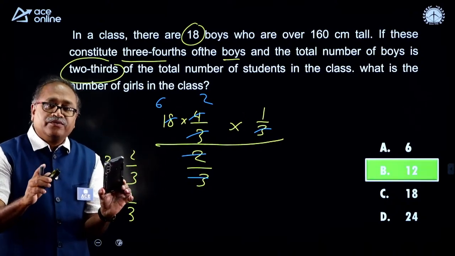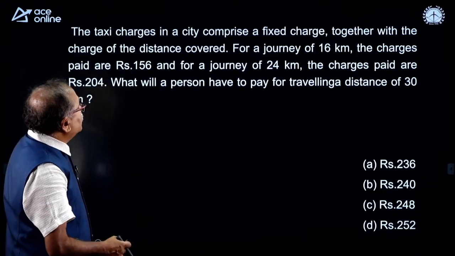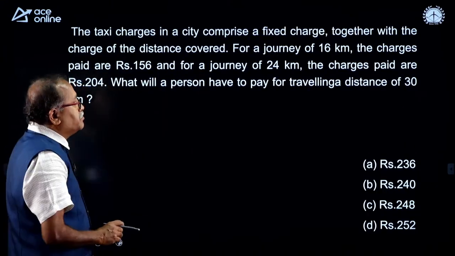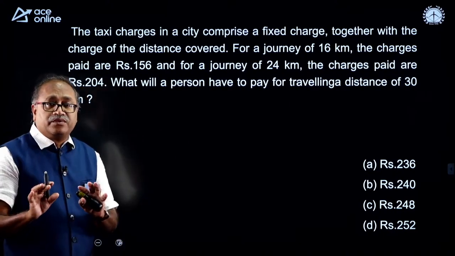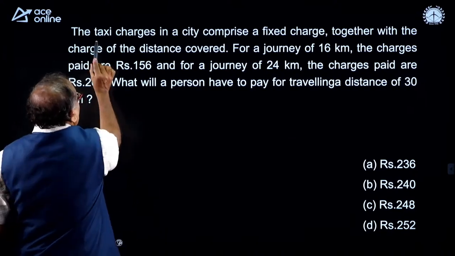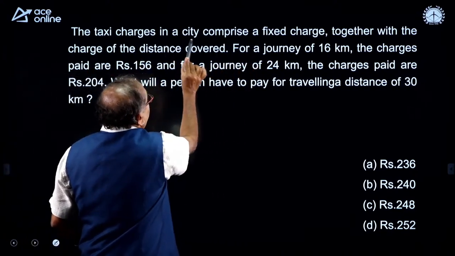One more question, with that we will conclude. And that question is here. After this one more question is there. It is really an important question from the exam point of view, a frequently asked question.